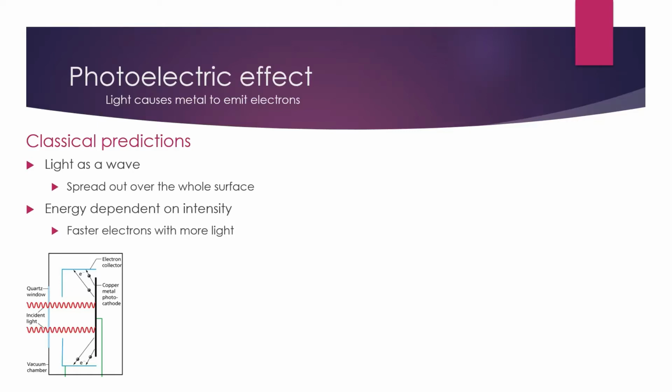The observations are totally different from these classical predictions. The first thing is that high intensity light does not cause electrons to be emitted faster. It causes, in fact, more electrons to be emitted. So if you shine a brighter light, the electrons are emitted with the same speed, but more of them come out, which is very strange.